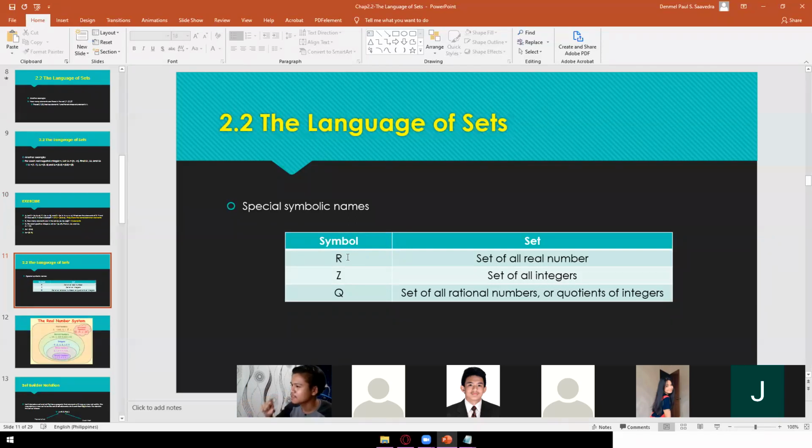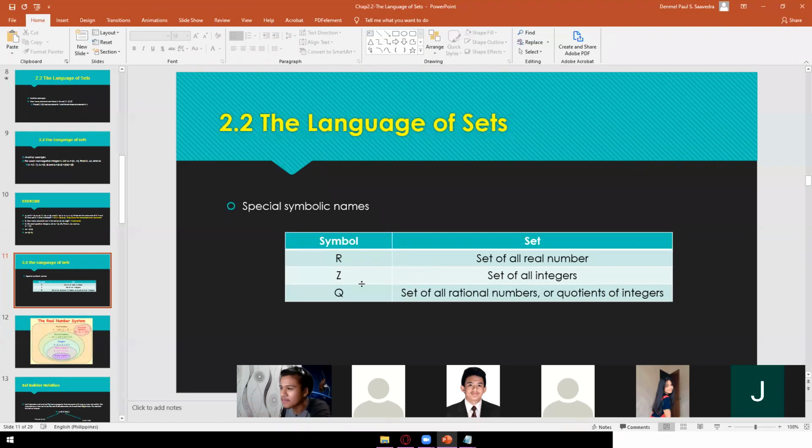Kapag Z, this is the set of all integers. Okay, so take note, kapag set of integers, hindi letter I, but this one is letter Z. Okay? And then Q is the set of all rational numbers, or quotients of integers.